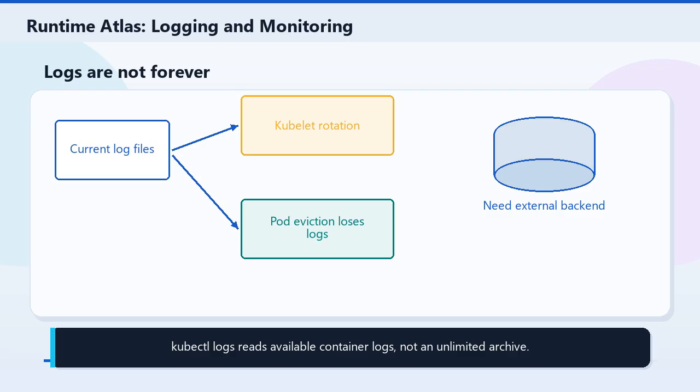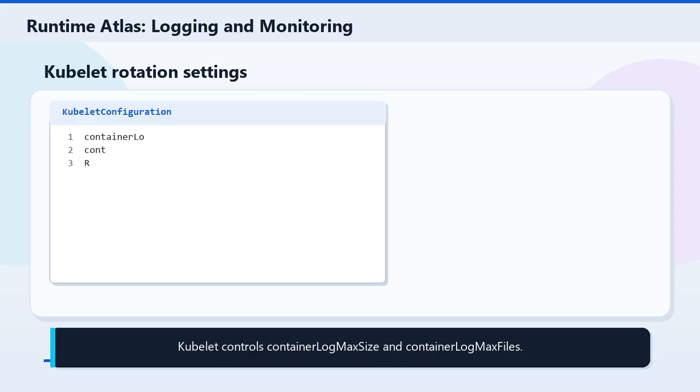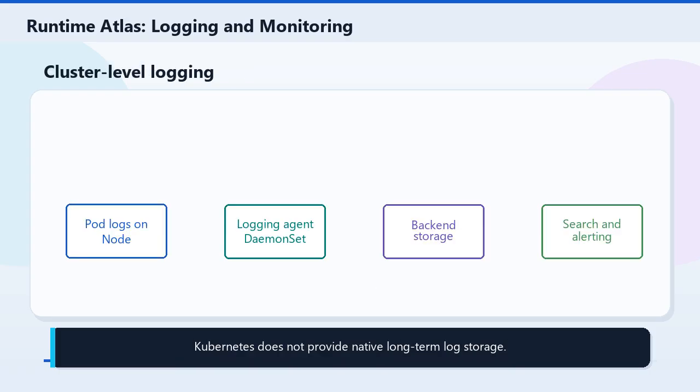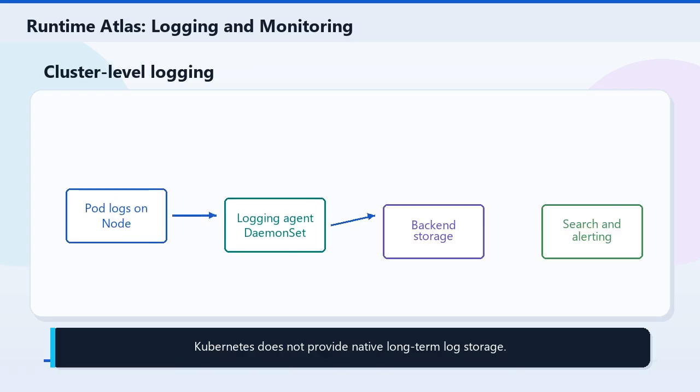Kubectl logs is not long-term storage. Kubelet rotates container logs and only available log files are returned. For history, you need cluster-level logging. Kubelet manages container log rotation. The main settings are containerLogMaxSize and containerLogMaxFiles, with defaults commonly around 10 megabytes and 5 files. For production history, logs usually leave the node.